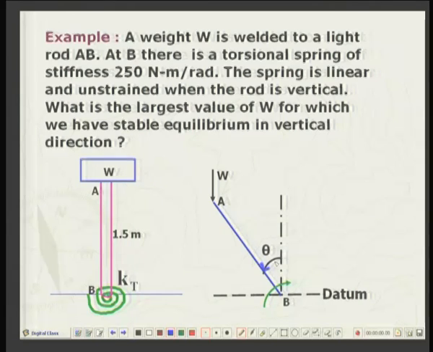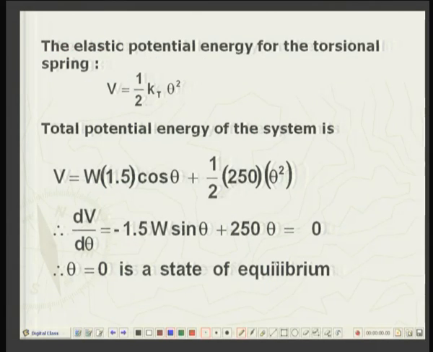First of all, the elastic potential energy of the torsional spring is half k_T theta square, just like we have for the linear spring half k x square. Similarly, for the torsional spring you can prove in exactly the same manner that the potential energy of the spring is half times the torsional stiffness k_T of the spring times angle of rotation square.